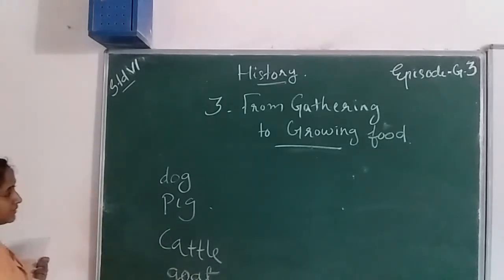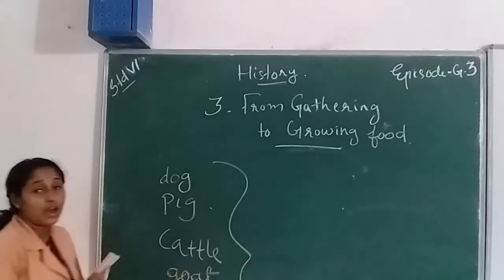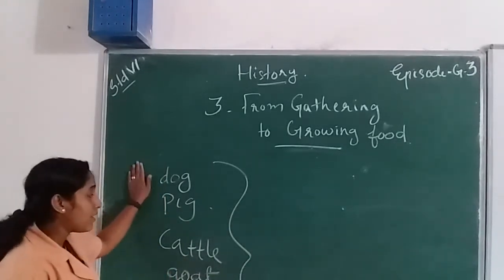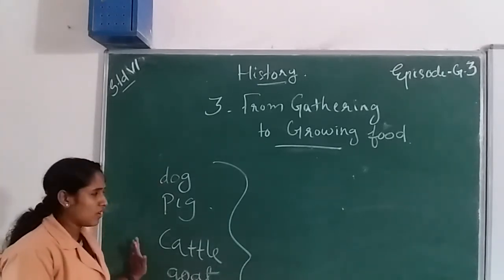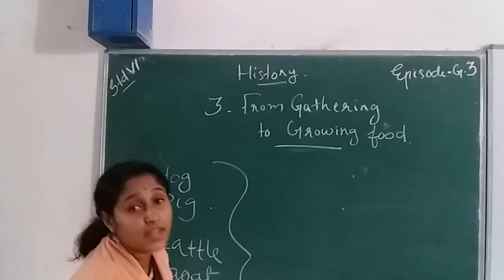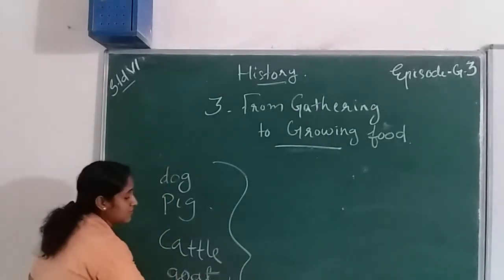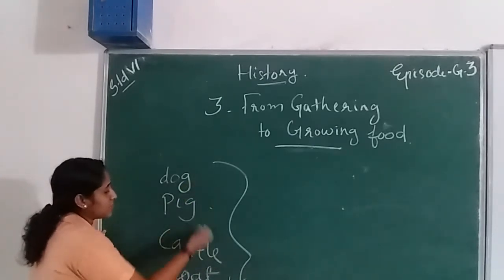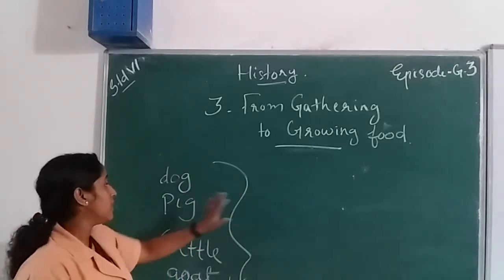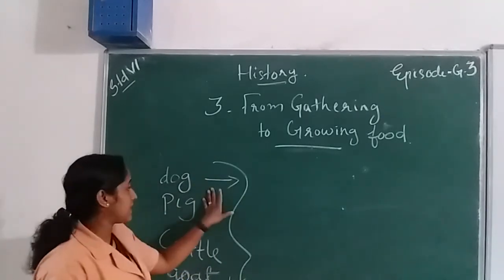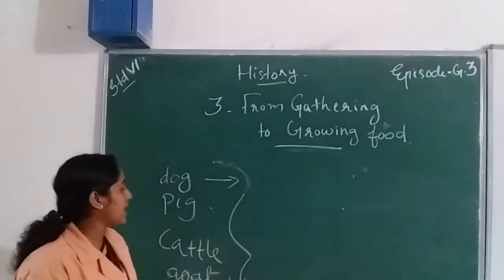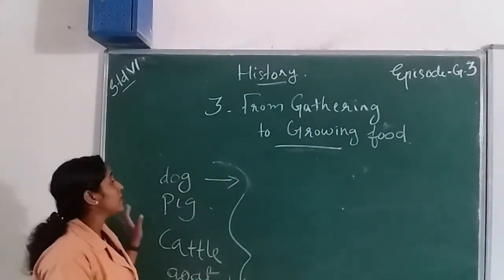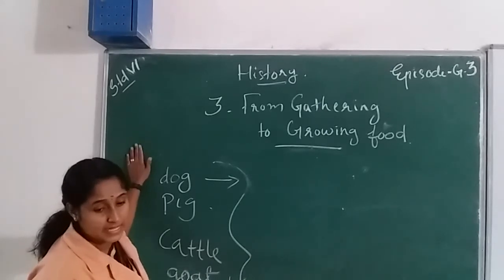These are the main animals they were raising, for food purposes and domestic use. A goat gives milk, and sheep also give flesh, and these types of animals give meat. In that time, the dog was mainly raised for domestic purposes and for protecting themselves. So these are the main animals they were raising.